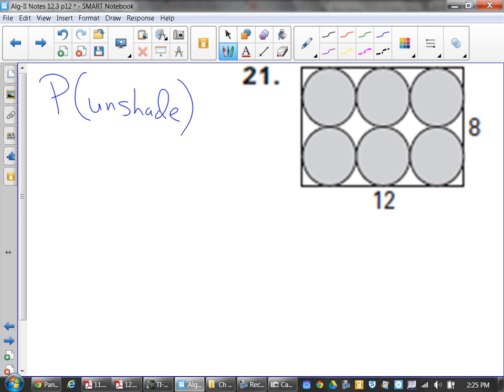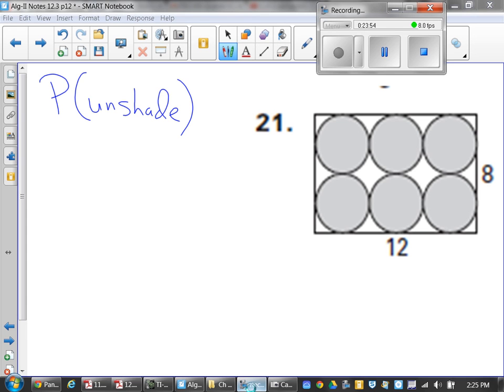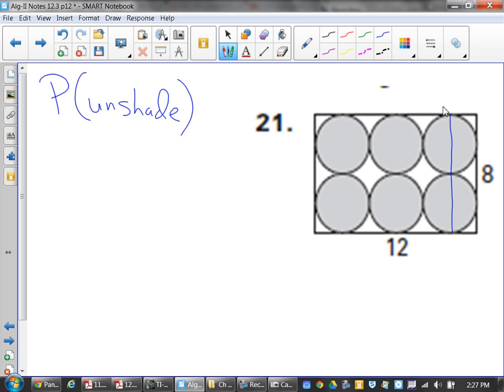So give me the probability of the unshaded in this case. You get the unshaded, remember, you're coming across here, that means each of these circles has a diameter of 4, therefore it has a radius of 2. So that gives you a radius of 2, which means the area of each circle is 4 pi. So if I want to do the area of the unshaded, I have an 8 by 12. I have to subtract out 6 of the 4 pi's.